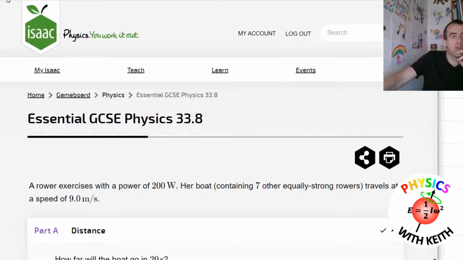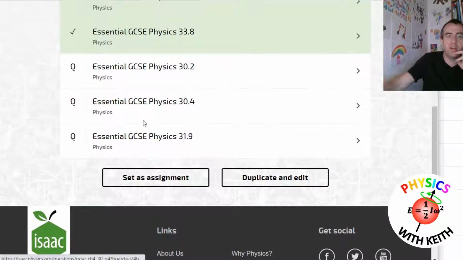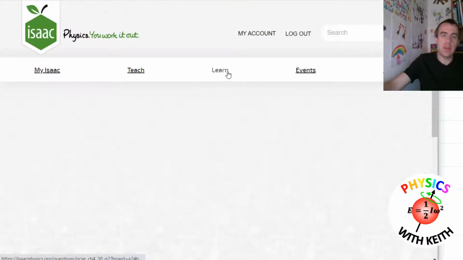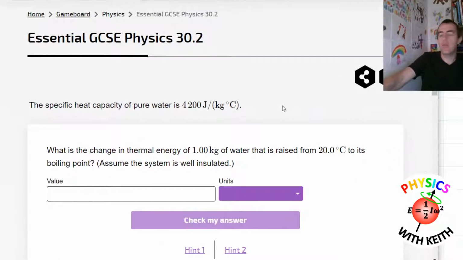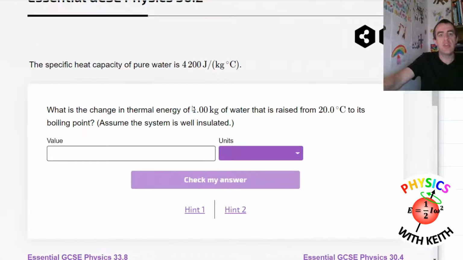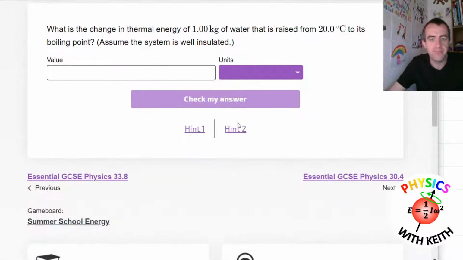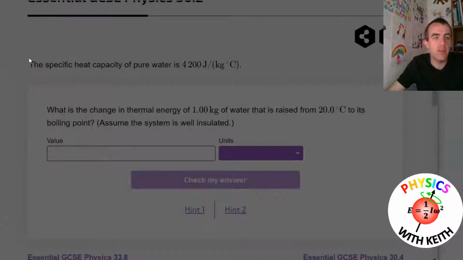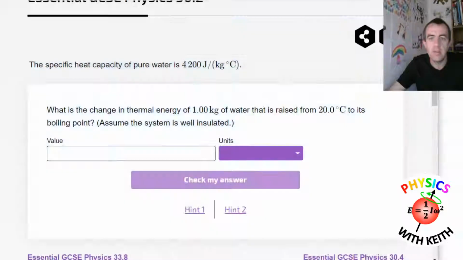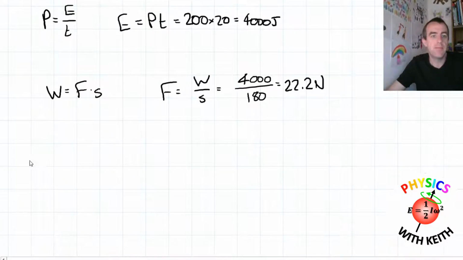Okay, let's move away from that now. So that's power, done. There's only 3 questions left. We might as well carry on with them. This one here, so we're moving to thermal physics now. What's the change in thermal energy of that much water raised to its boiling point? Assume the system is well insulated. Pretty standard question, might be worth 3 marks in an exam. It's not too tricky.